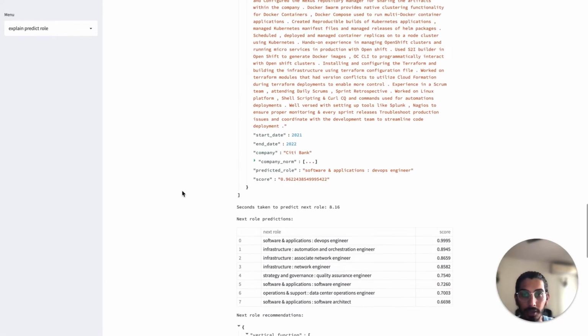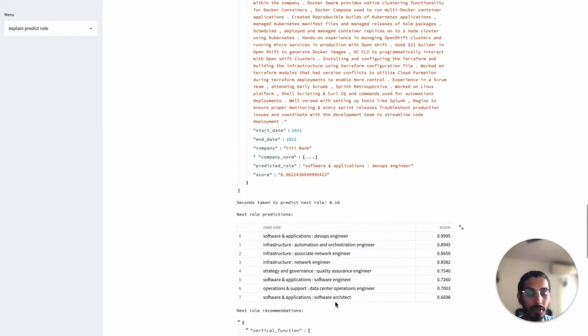Then we are telling what can be the next career progression for this individual. So it is telling you this candidate can continue as DevOps engineer, or can become automation and orchestration engineer, associate network engineer, network engineer, quality assurance engineer, software engineer, data center operation engineer, or software architect, with the probability associated with those moves of the progression happening.